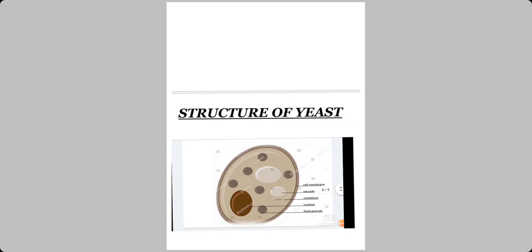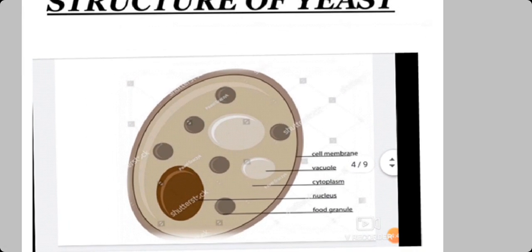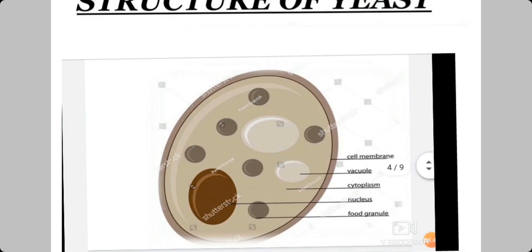Now see the structure of yeast. The outer membrane is the cell membrane, that is the cell wall. Then inside the cell wall, a vacuole is present. Vacuole means the space containing air or liquid, okay, that is called a vacuole. Cytoplasm, the nucleus, the dark brown color is given now inside, that is called the nucleus. Then food granule: when the food is digested, food is stored inside this, so that is called food granule. So it's a single cell.